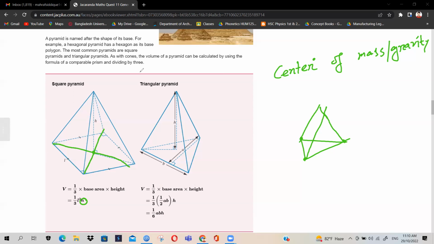Okay, and let me ask you a question. If we just rotate it, should the volume change? No. Volume won't change. Just by rotating something, you don't change the volume, and neither do you change the capacity. But the calculations would become very difficult. As I said, the center of mass or gravity will change, then the base area calculation will be difficult, and so on.